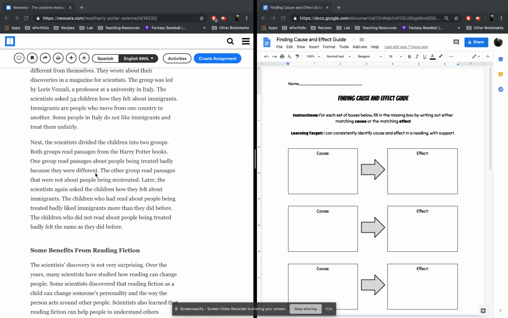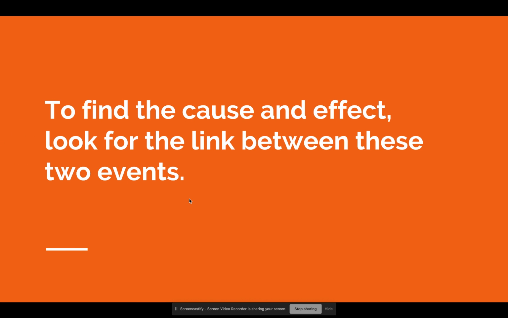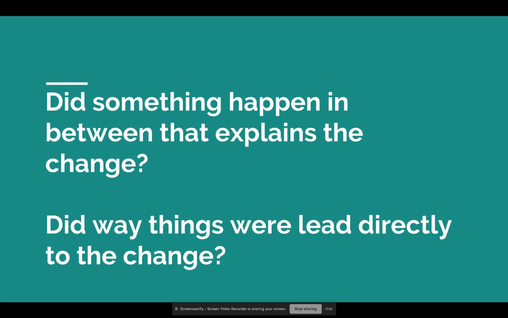Okay, well, so there we have our link, right? The children who had read about people being treated badly liked immigrants more than they did before. That's going to be a link between our before and our after, or our cause and effect, okay?